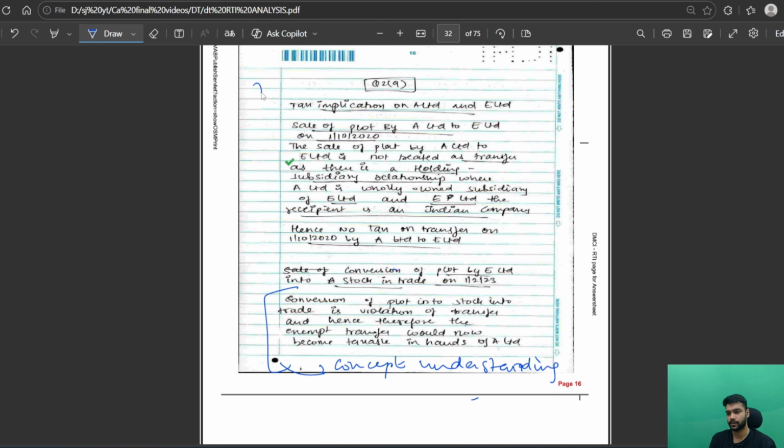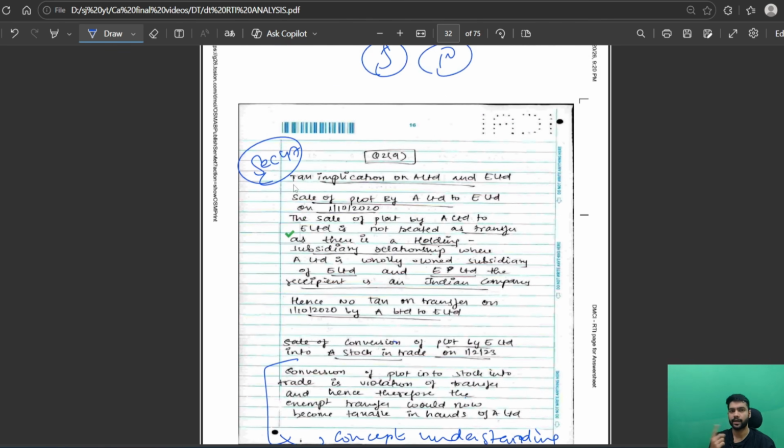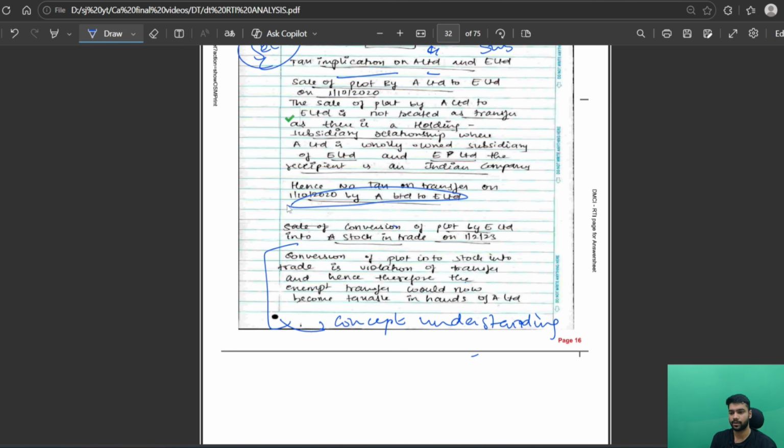So this was section 47, that exemption part of capital gains. In that case of holding subsidiary transfer, this was the case, and it is a very new question. So do practice it. There are chances that it might come in a different form in May 26 as well. So this tax implication: A is a holding company, E Limited is a subsidiary company. As you know, this is not taxable. So I have written that hence there is no tax.